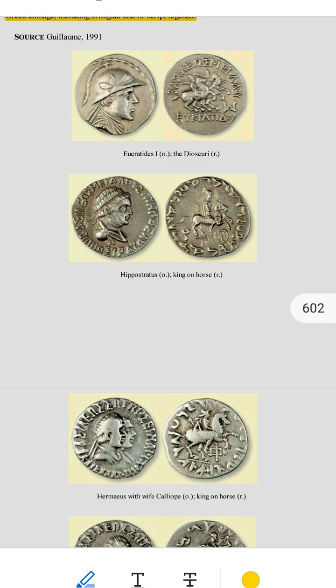How many kings do we know from coins? There were 42 Indo-Greek and Greco-Bactrian kings. Out of these, 34 kings are known only through their coins. This means we have no other historical records, like written books or monuments, about them. Their coins are the only way we know they existed.